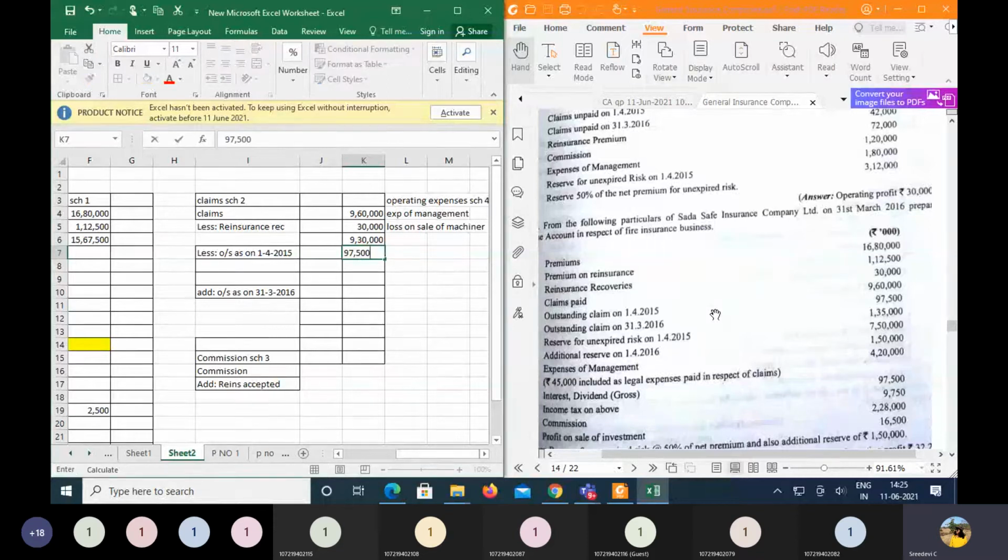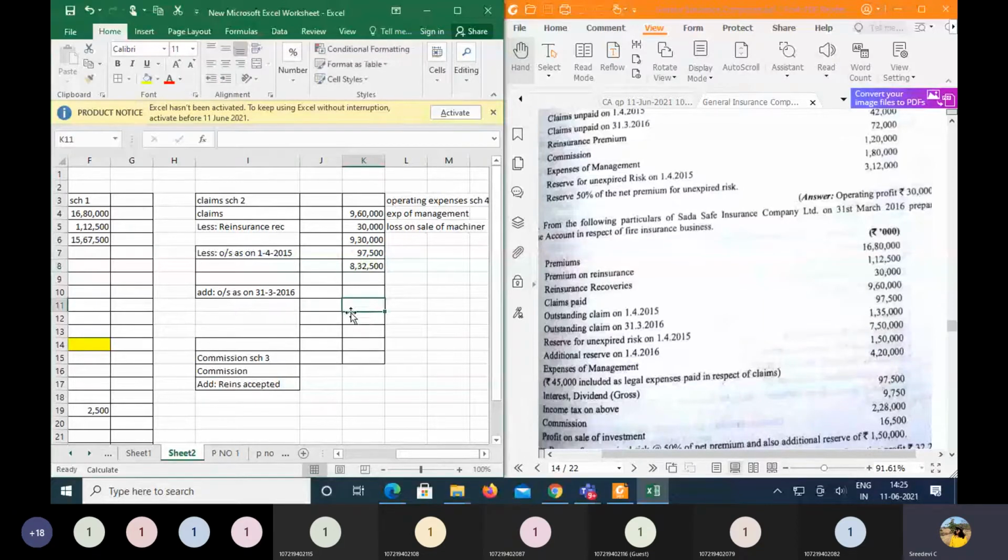So once you minus, now from 9 lakhs 30,000, if you are deducting 97,500, the balance of the claims here is going to be 8 lakhs 32,500, right.